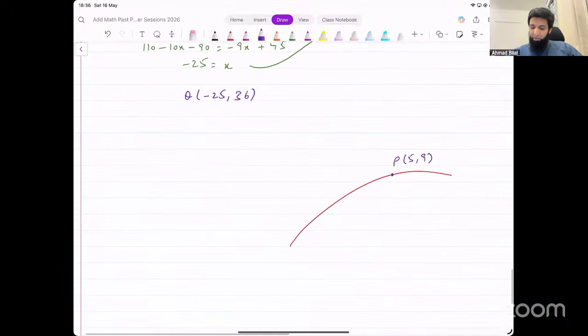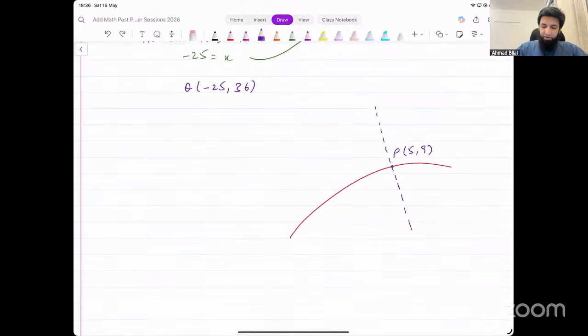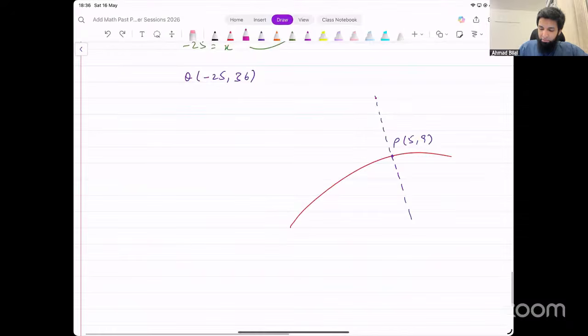Okay. At the point P, we had a normal like this. Now, on this normal, there is a point Q that has coordinates -25 and 36. Let's mark that point somewhere. Let's suppose it is here, and this is the point Q. This is -25 and 36.